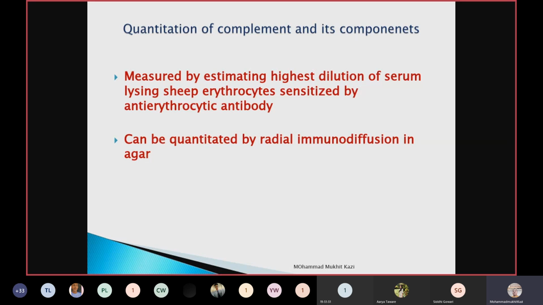That will tell you the titer of that serum, telling you that this much complement is present in the serum. It can also be quantified by radial immunodiffusion in agar, which we have seen in the antigen-antibody reactions also.